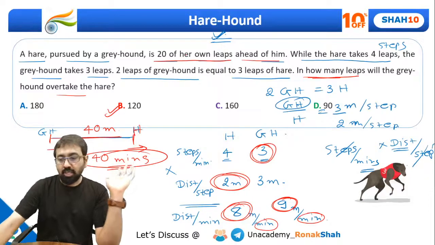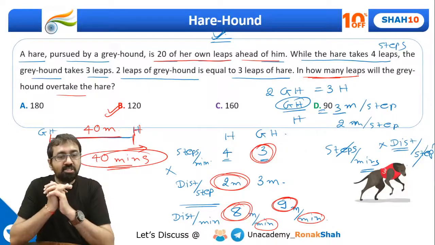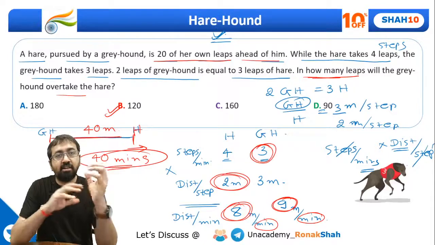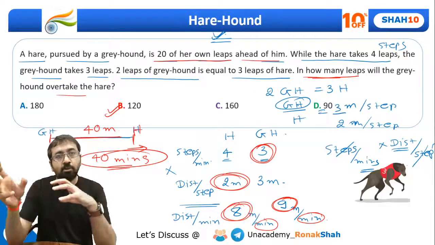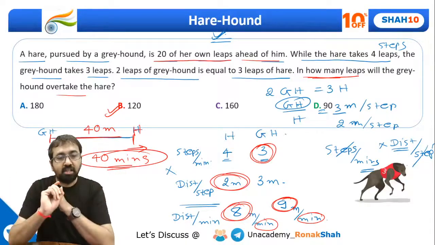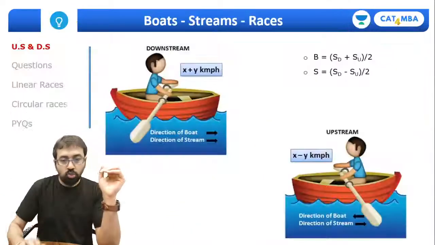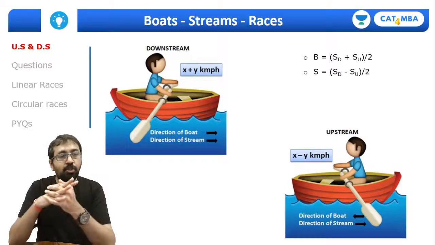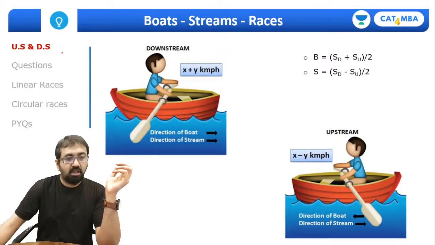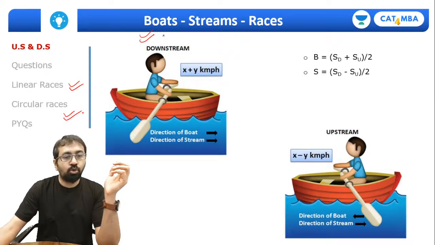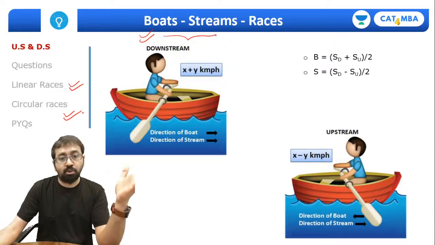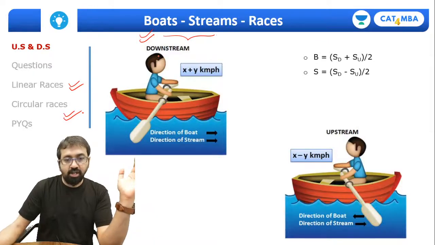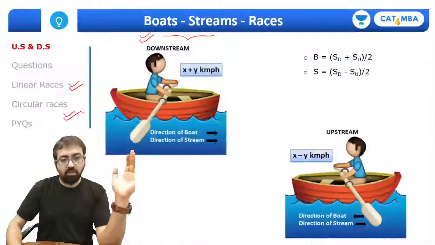Right? Okay, so I think guys today we have discussed quite many concepts: relative speed, then trains, and some other varieties of problems like the escalator and the greyhound, the hare and hound kind of problem. So we'll do boats and stream in the next session, that is part 3. In part 3 we'll be discussing boats and stream, then linear races and circular races. In boats and stream we are going to cover some really good varieties of questions, so make sure you are not missing part 3.